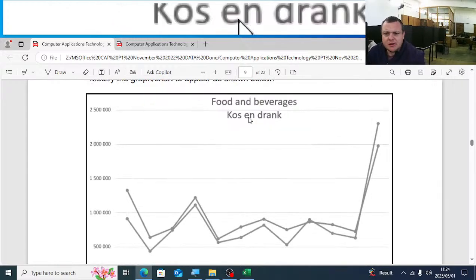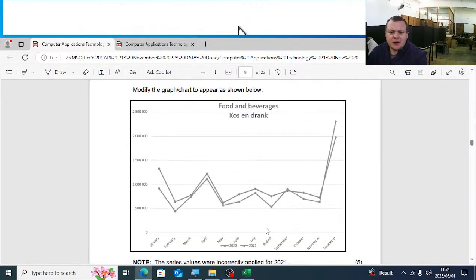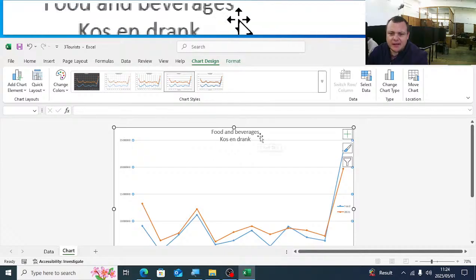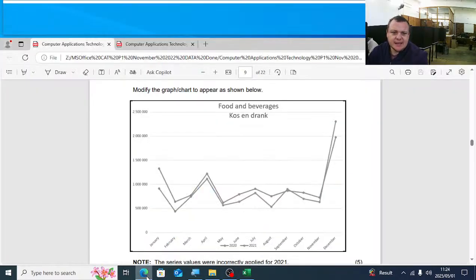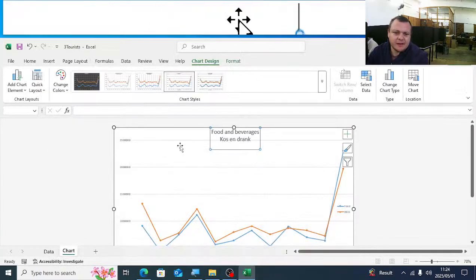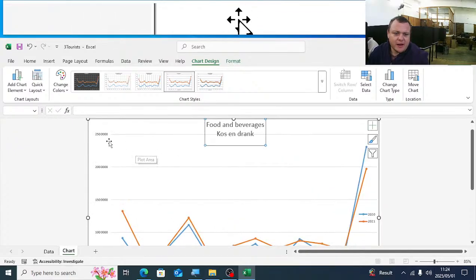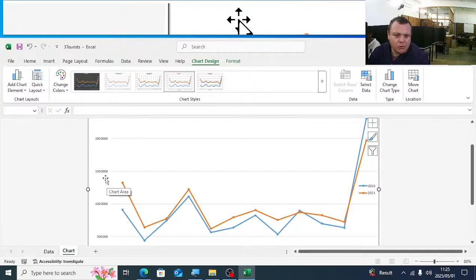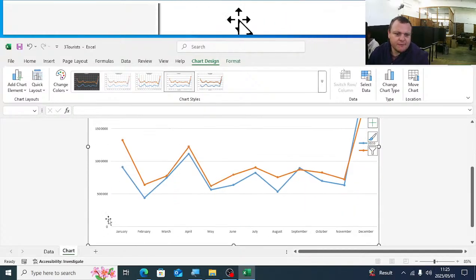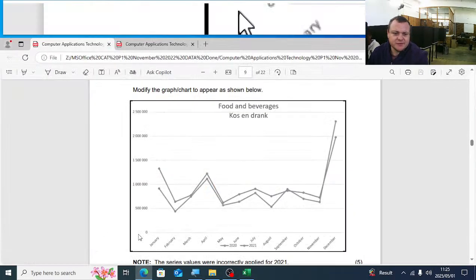The next thing that I will emphasize here, we're going to start from the top, food and beverages. Let's see if that heading is there. There the heading is. Is the heading in the correct place? Yes, it is. The intervals here on the left hand side, we have 2.5, 2, 1.5, 1, 0.5, and then 0. Let's see if the intervals are correct.